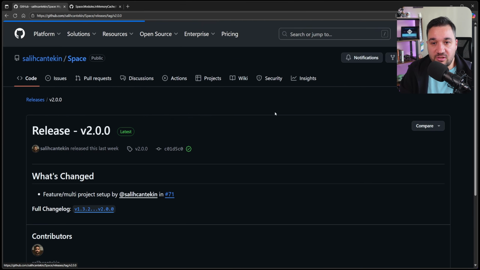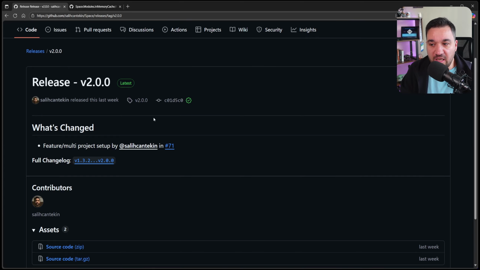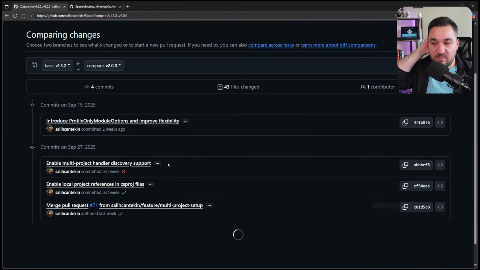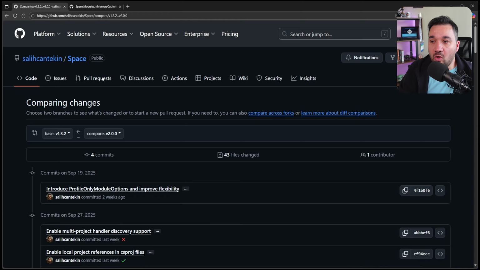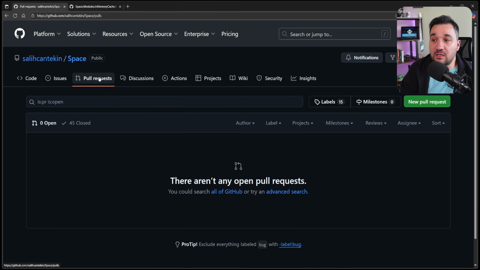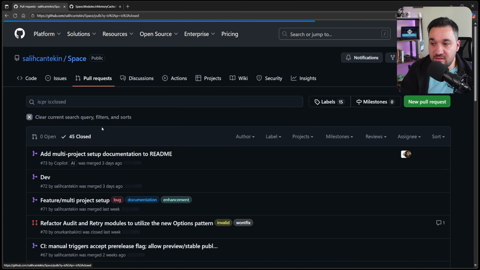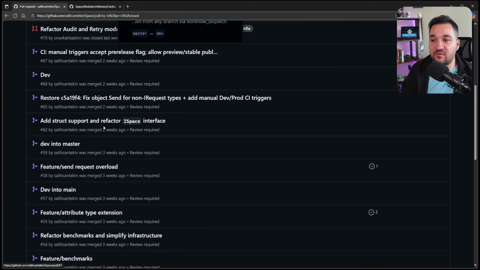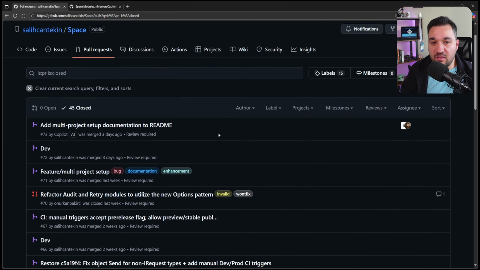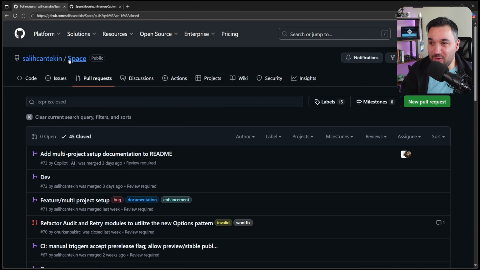You can just see the releases, in what release, what change log is being done. You can just see all the issues that have been completed. As you can see, we have loads of pull requests closed already. Some of them by me, some of them by others, some of them even by Copilot over here.